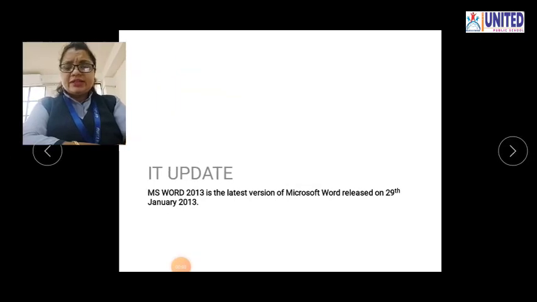What is IT update? MS Word 2013 is the latest version of Microsoft Word, released on the 29th January 2013. Okay, today we study about the 2007 version. But the latest version, MS Word 2013, has also come into the market and it was released on 29th January 2013.